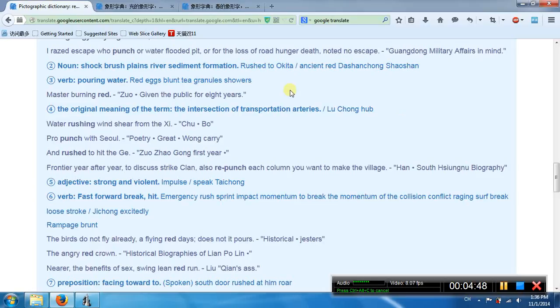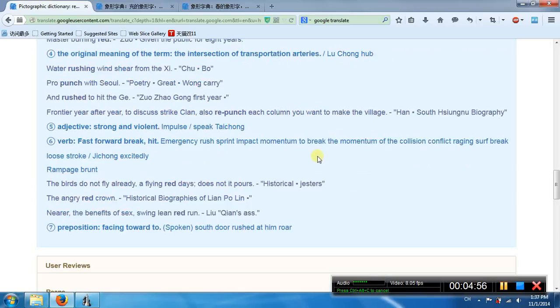Second meaning pouring. Third meaning pouring water. Fourth meaning intersection of transportation artery. Fifth meaning strong and violent. Sixth meaning fast heat. Seventh meaning preposition, facing forward.